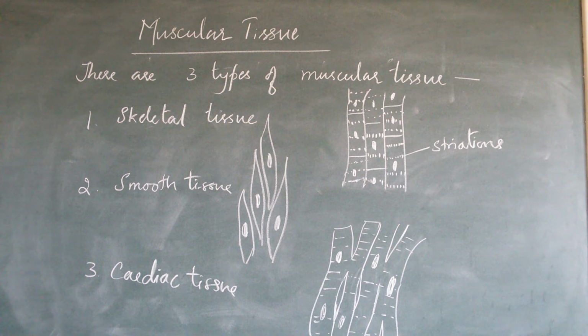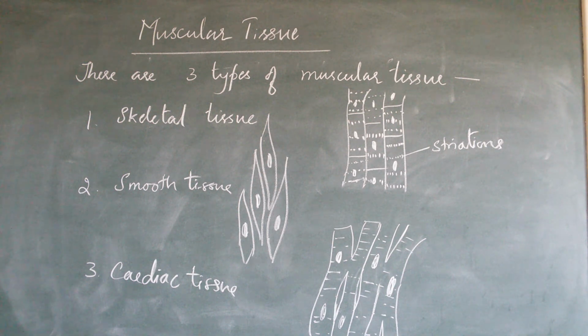So this is about smooth tissue. As the word itself tells, they are very soft. They are present in the soft organs like stomach, intestine, etc. So they are not in our control. The last one is very important, that is cardiac tissue. As the name itself tells you, this tissue is present in the heart. So myocardium is the muscle which helps in the contraction and relaxation of the heart. This you have studied in the circulatory system.